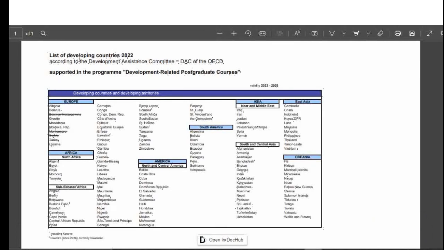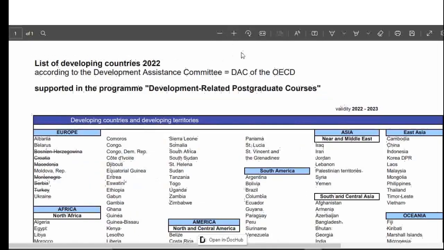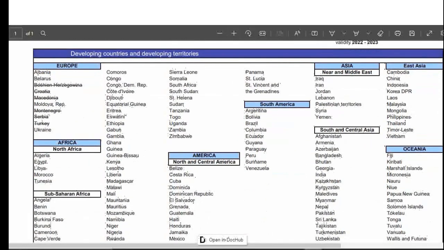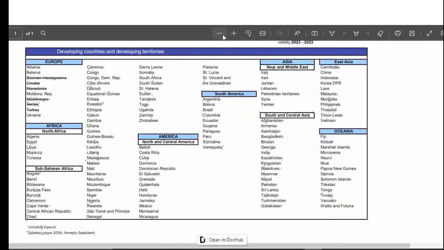It says list of developing countries according to the Development Assistance Committee, that is the DAC of the OECD, supported in the program's development related postgraduate courses. You see which countries are eligible here. If you are among one of these countries, then it means your country is eligible. As you can see, all these countries are categorized.